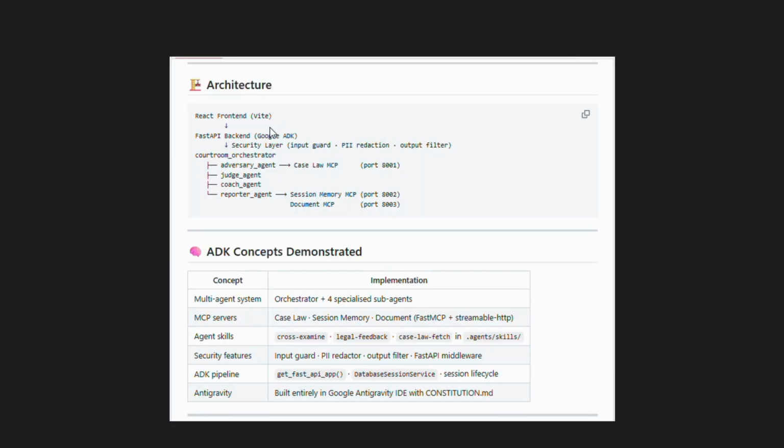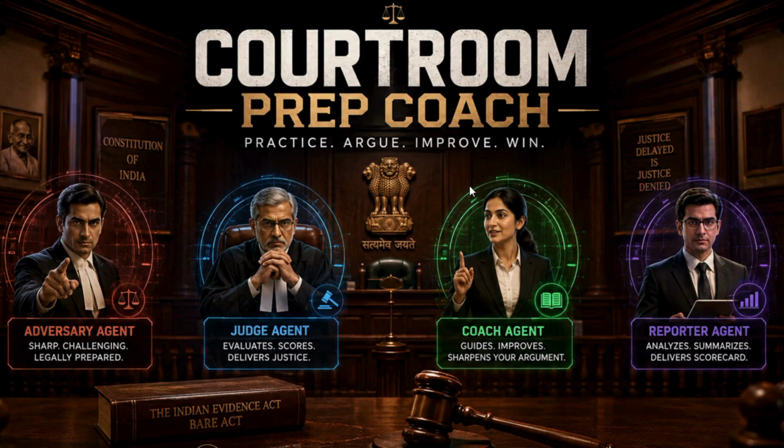Backend, Python, Google ADK, FastAPI. Frontend, React with Vite. MCP servers using FastMCP with streamable HTTP transport. Models: Gemini 2.5 Flash for subagents, Gemini 2.0 Flash for the orchestrator.